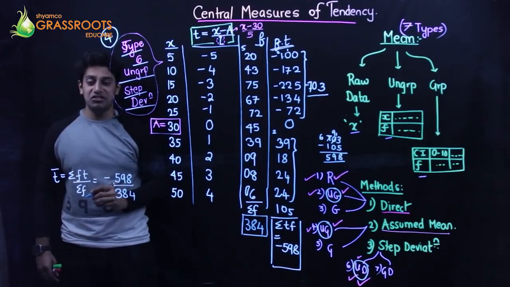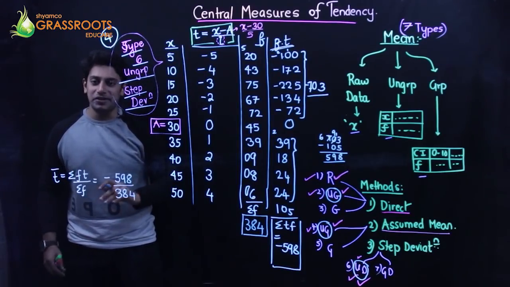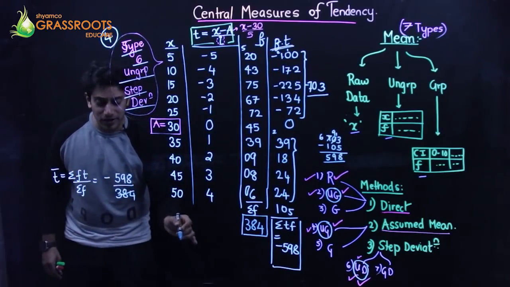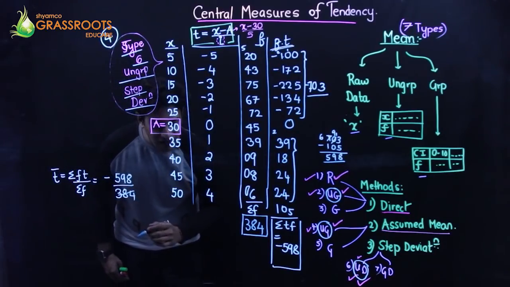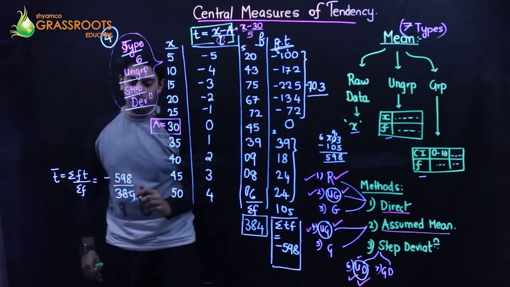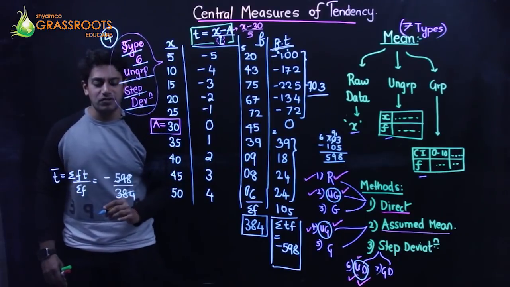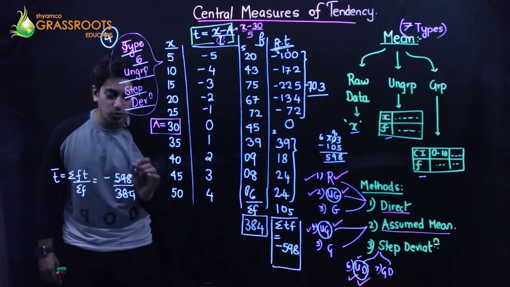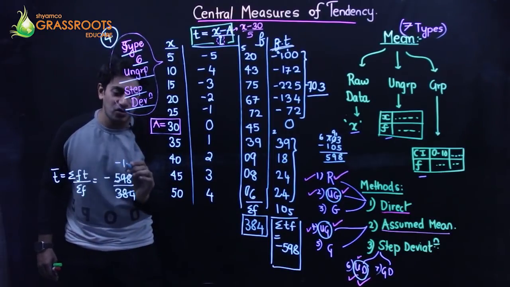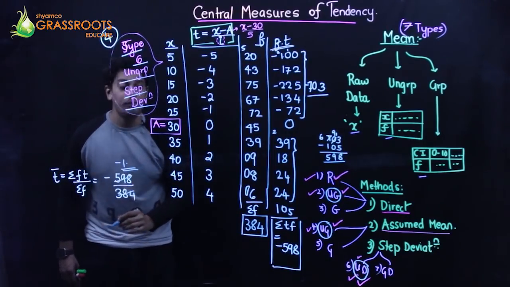That's dangerous. Approximately, the question says get the answer correct up till the whole number, round it up till the whole number. So this becomes approximately minus 1 point something. Leave it for the moment.